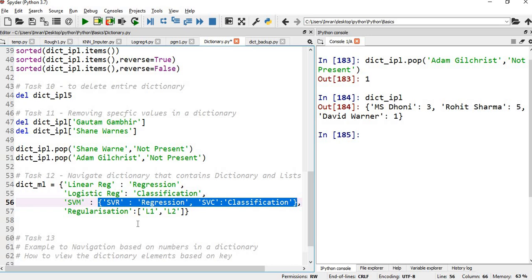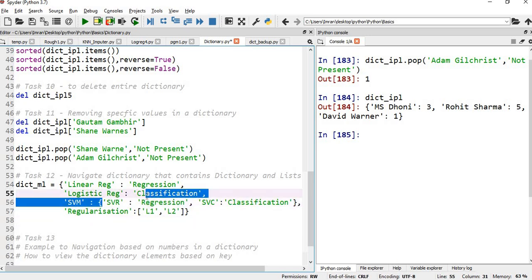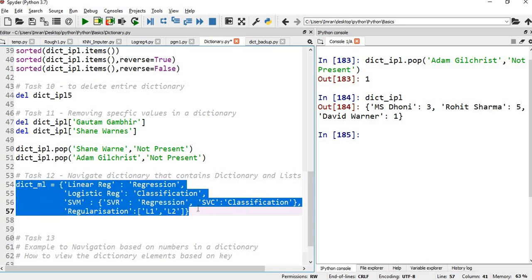So a dictionary inside a dictionary, and here we have two keys. One is SVR, support vector regression, a form of regression, and then SVC, support vector classification, which is a form of classification. Then we have regularization, where we have two kinds, L1 and L2, ridge regression and lasso regression. Okay, so I have created this machine learning dictionary here.